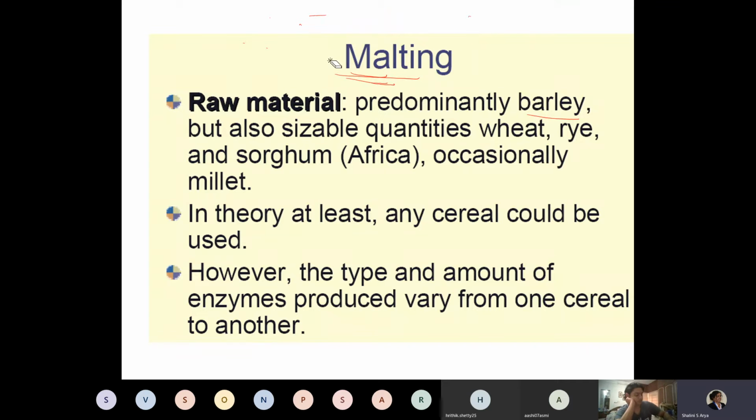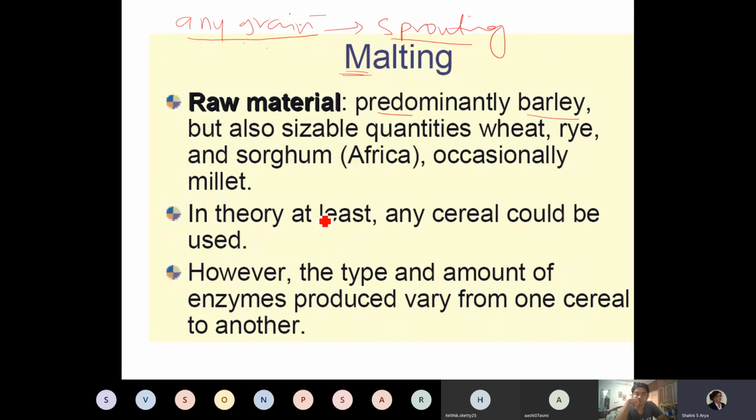So if you ask me, can malt be prepared from sorghum or any grain, you just name any grain, and of course it should have an ability to sprout. Okay, so any grain could be used for making the malt, but predominantly barley is always chosen as a very good source of enzyme. There are a lot of reasons to choose barley.